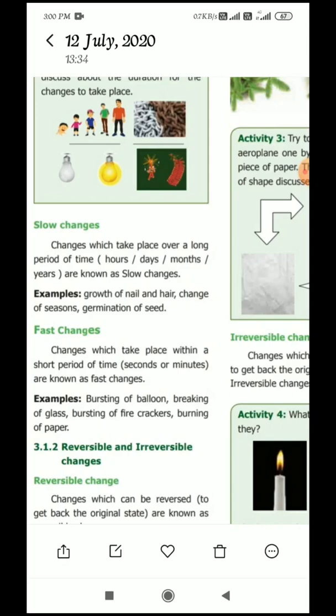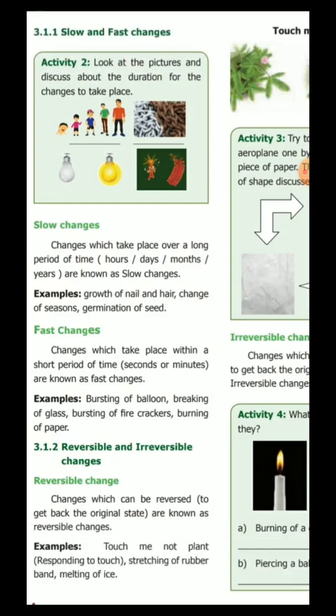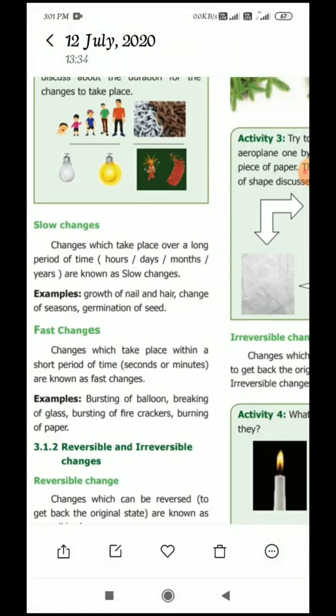There is a change, but you can't observe it in a very short period of time. You need to wait for years. A seed takes four or five years to grow into a big tree. You have to identify that there are so many changes taking place around us.